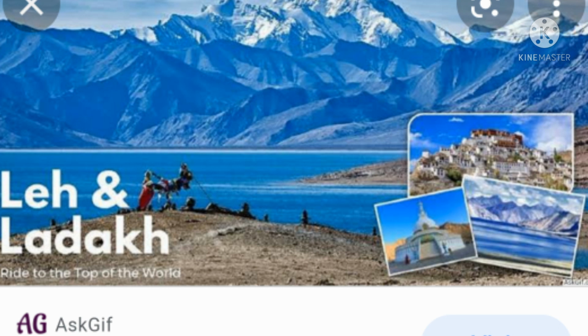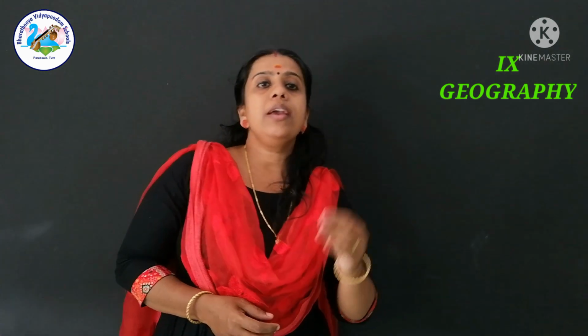Leh in Jammu and Kashmir is a low precipitation area. The rest of the country receives moderate rainfall.